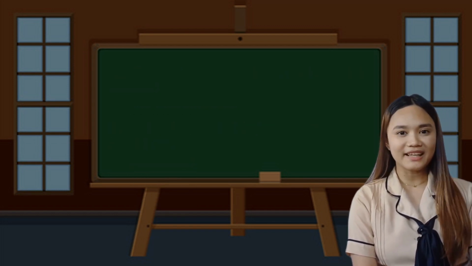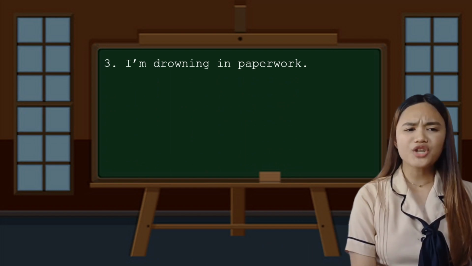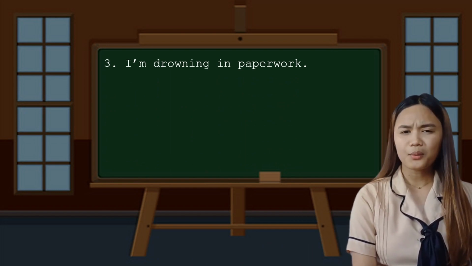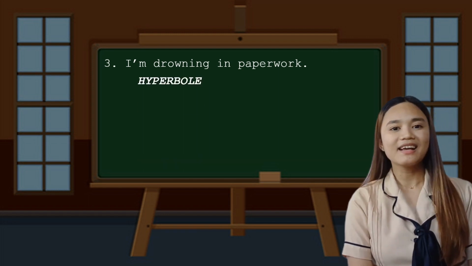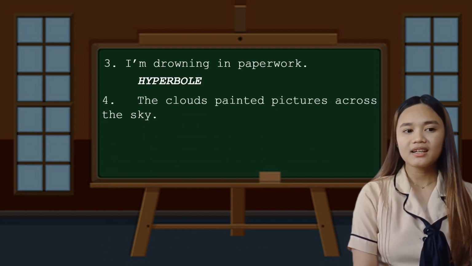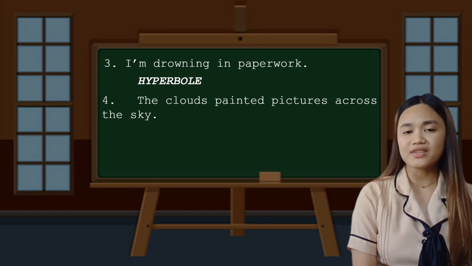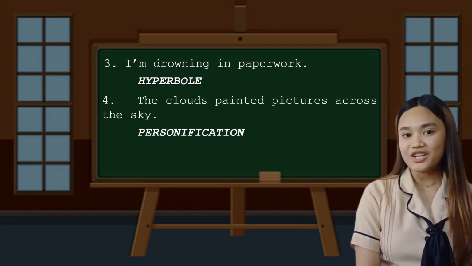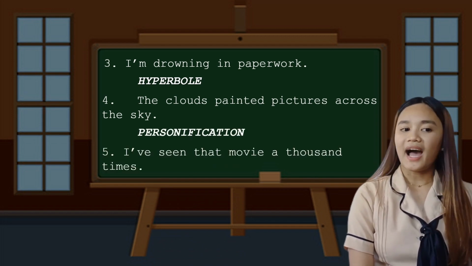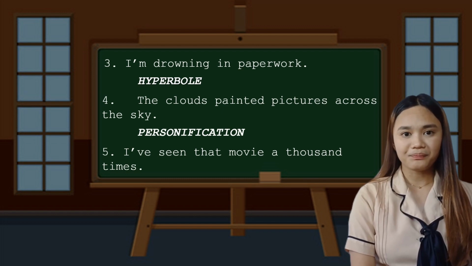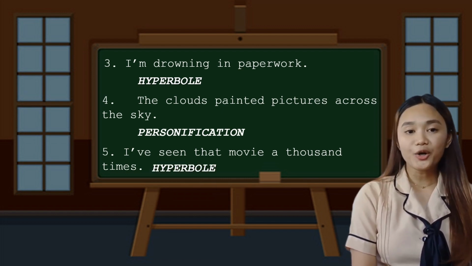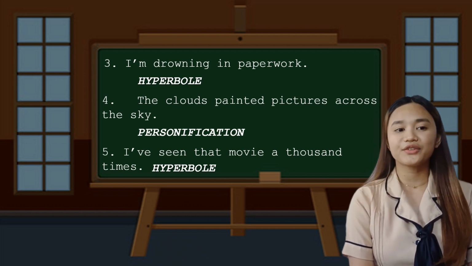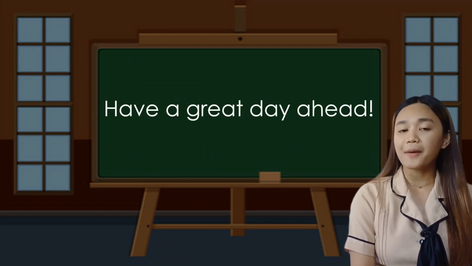Great! Hyperbole. And the third one, I'm drowning in paperwork. What do you think is the answer? Hyperbole. Great! And the fourth one, the clouds painted pictures across the sky. The answer is personification. And the last one, I've seen that movie 1,000 times. And the answer is hyperbole. Great! I hope the activity helped you understand and determine what personification and hyperbole are.